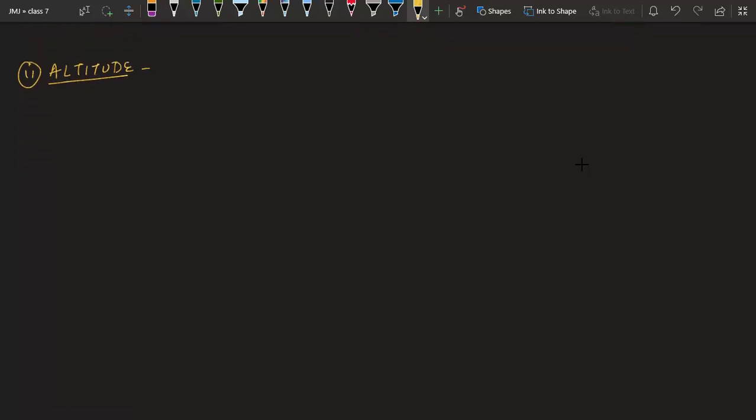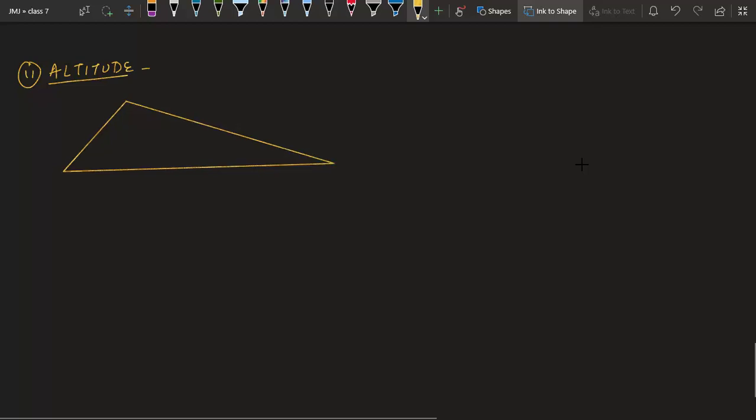Altitude is a line from a vertex to a side which is at a right angle. Okay, let me draw the figure first. Okay, you can draw a figure like this. So this is a triangle ABC.